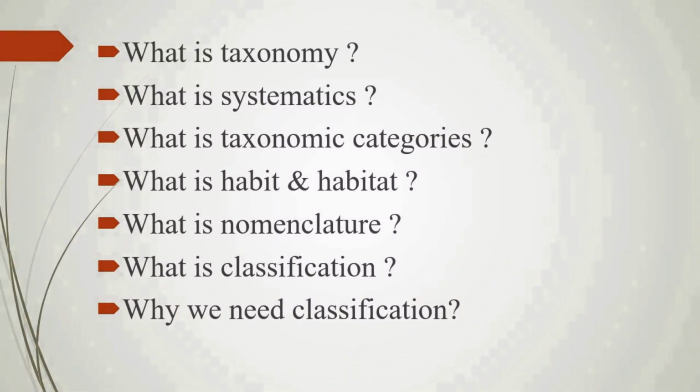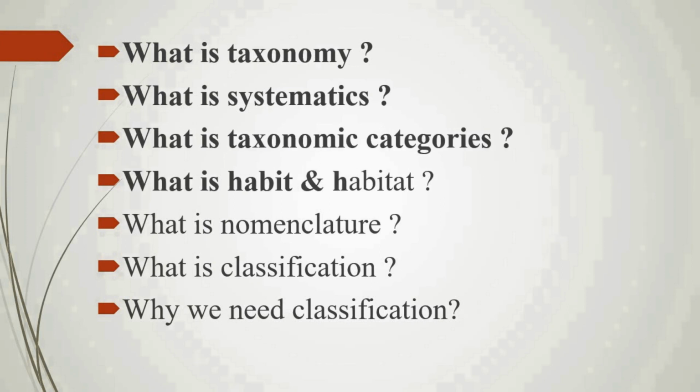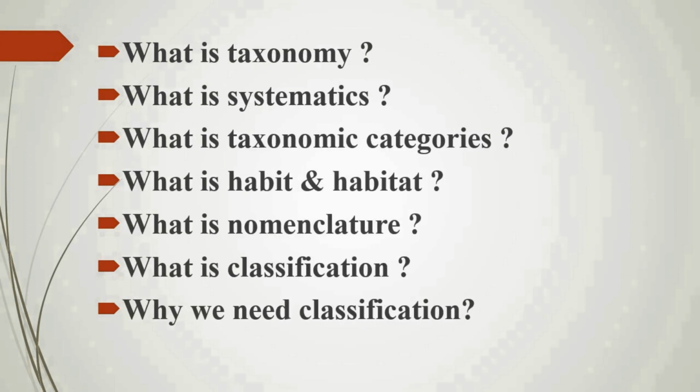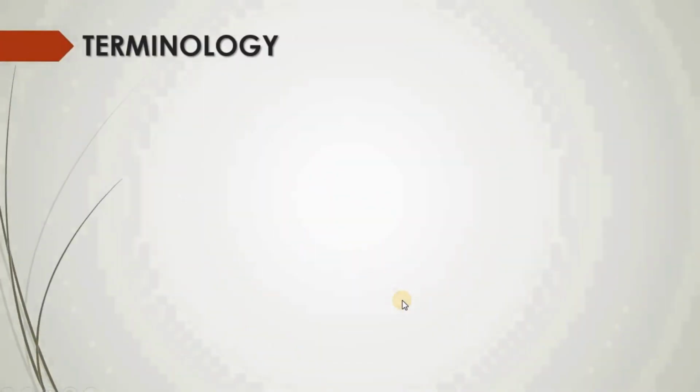Now after these, there are some questions that arise in the mind. What is taxonomy? What is systematics? What are taxonomic categories? What is habit and what is habitat? What is nomenclature? What is classification? And why do we need classification? There are some terminologies we have to understand.